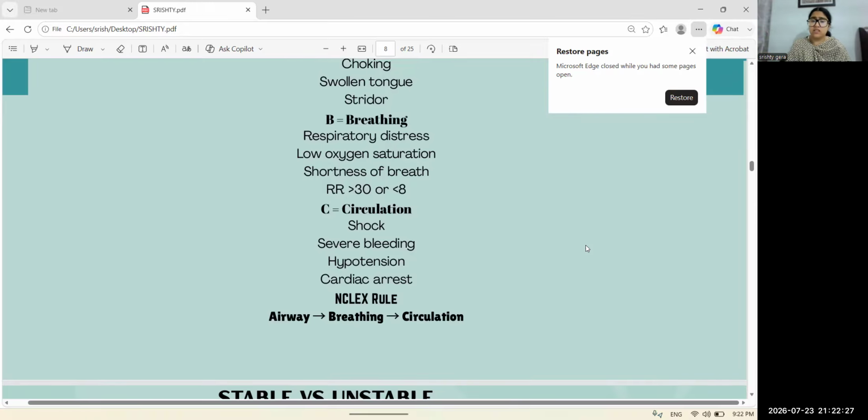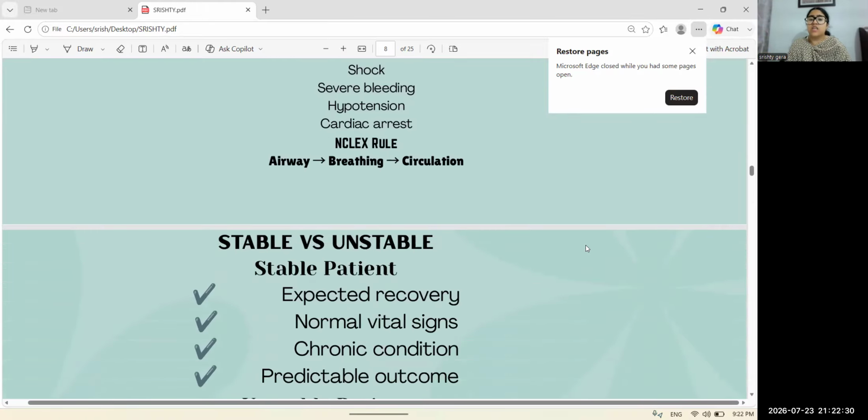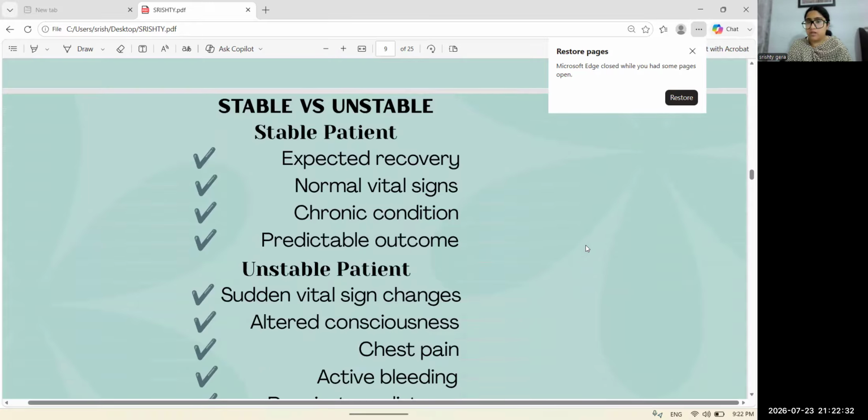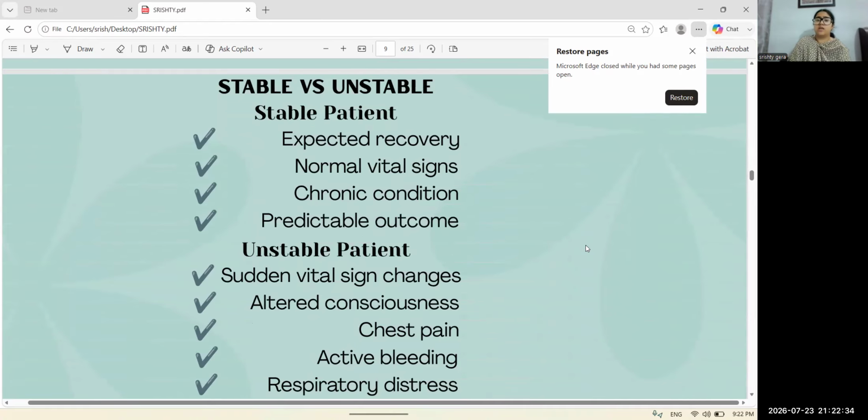The next one is stable versus unstable patient. Stable patients are those who have expected findings. They can wait for our intervention: expected recovery, normal vital signs, chronic condition, predictable outcomes.